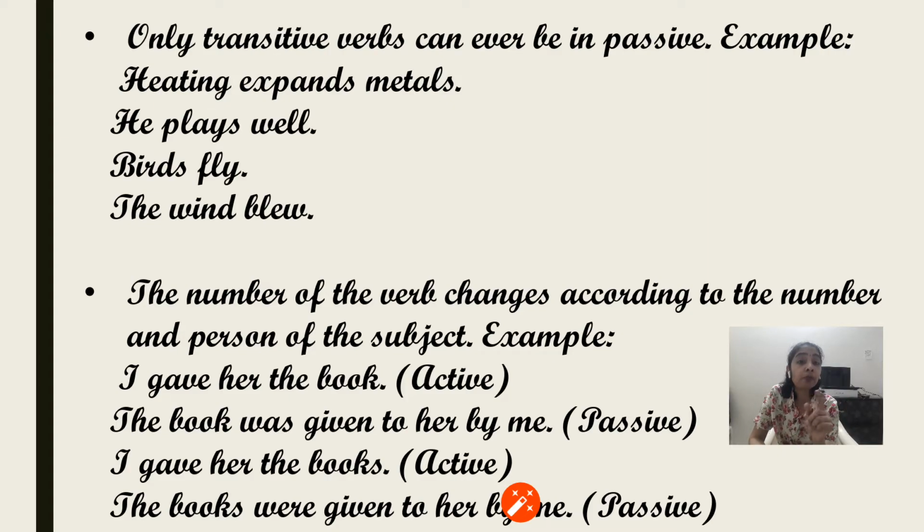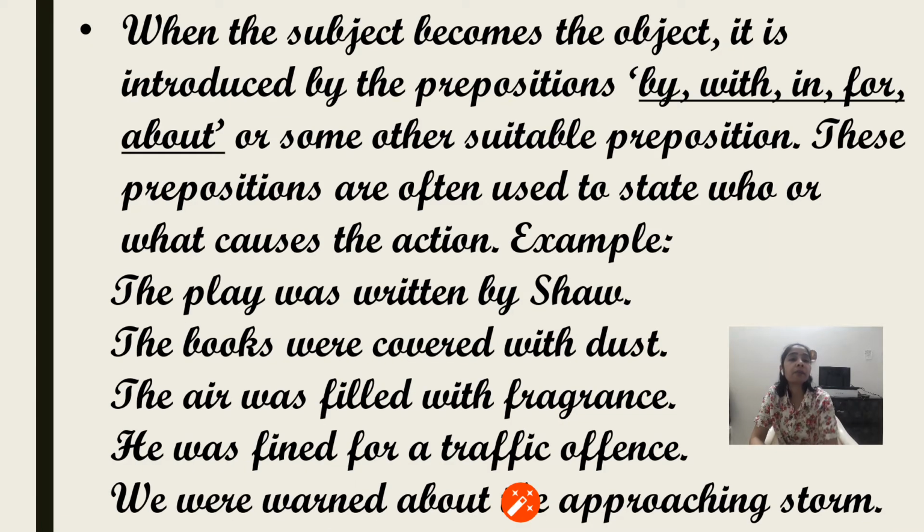The books were given to her by me. Previously, book was singular, the object was singular, which became the subject. So according to the subject, the auxiliary verb will change. The book was given to her by me, the books were given to her by me. So it changes as per the number and person.